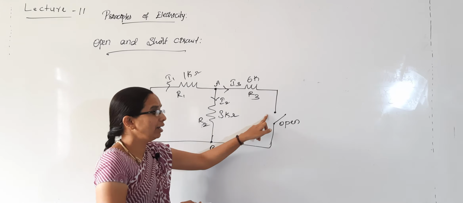When this open circuit occurs, this resistance will be invalid, because earlier when it was connected, these two were in parallel combination, but now current will not flow here. I will consider the points as C and D. The potential at A will be equal to the potential at C, because no current flows through this 6 kilo ohm resistor.